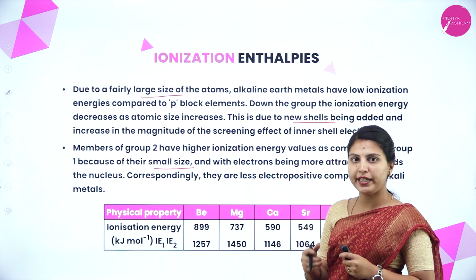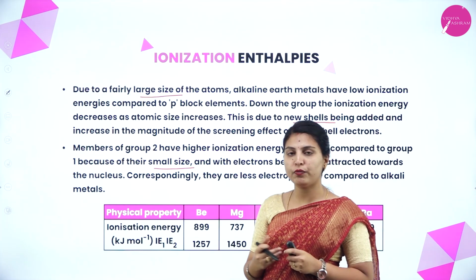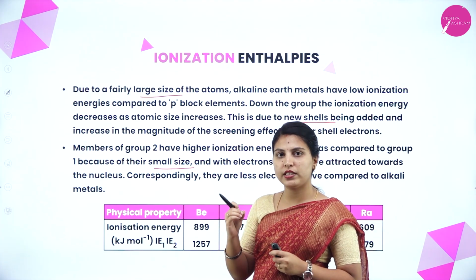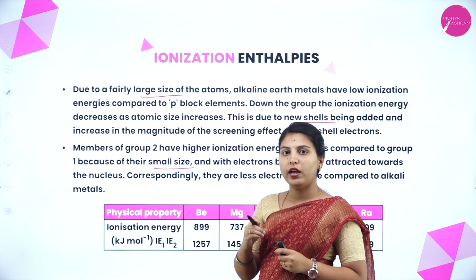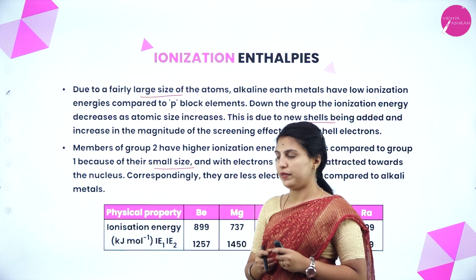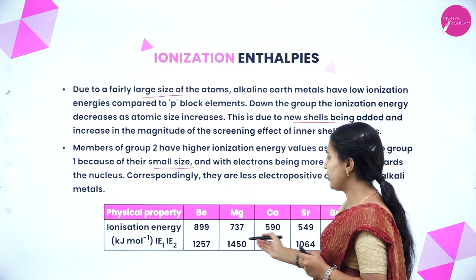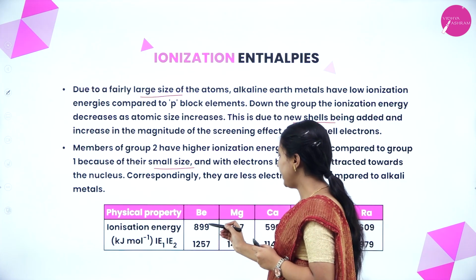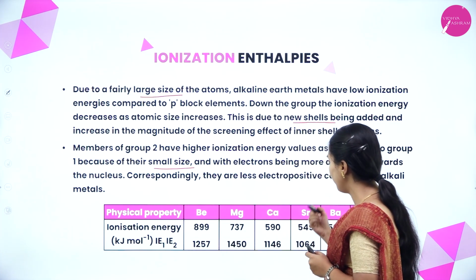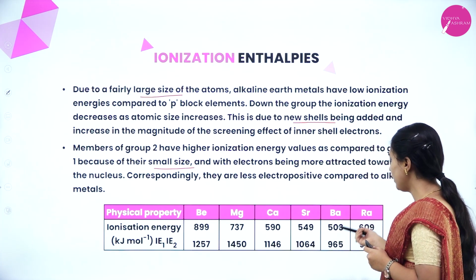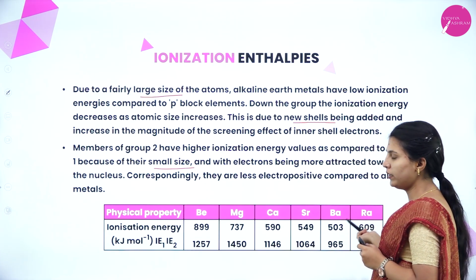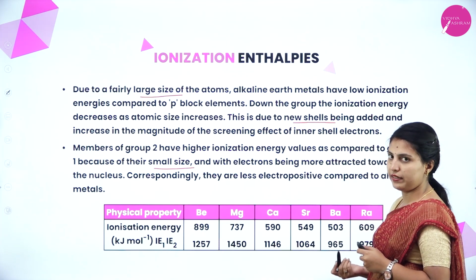Comparing group 1 and group 2, the electropositivity is less in group 2 compared to group 1. This is the ionization energy: 899, 737, 590, 549, 503, 609, it keeps on decreasing.